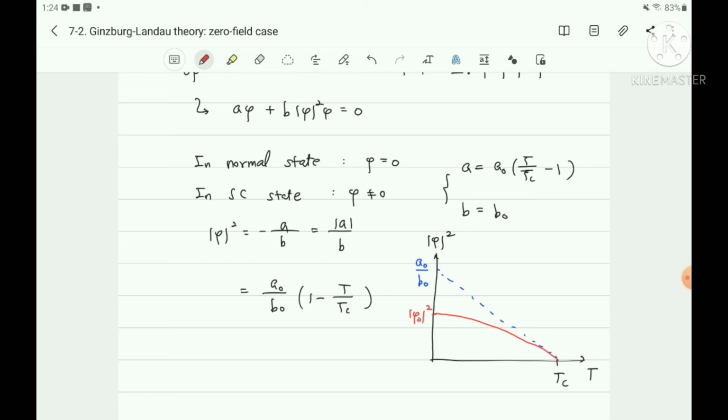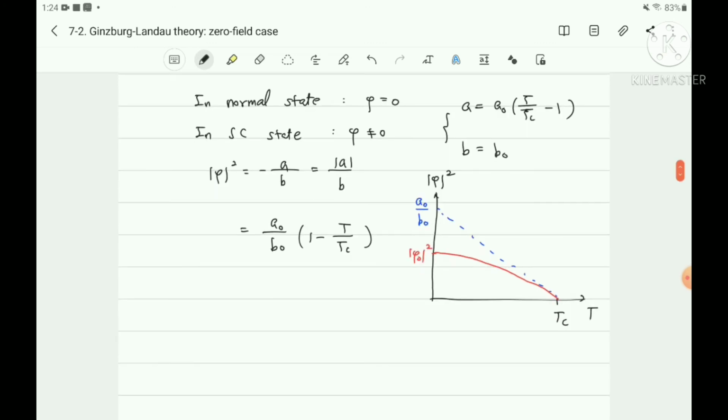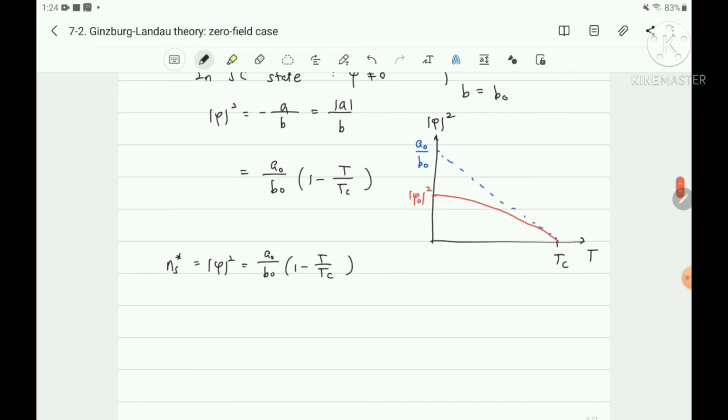In quantum mechanics, the wave function square corresponds to the electron density. Like that, the super electron density can be written as the order parameter square. Therefore the order parameter square is a0 over b0 times 1 minus T over Tc. That's why the superconducting state develops below Tc.